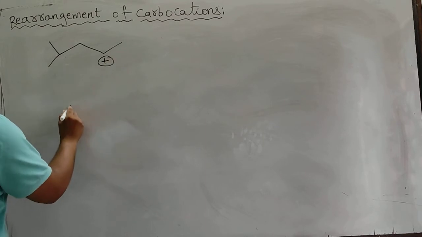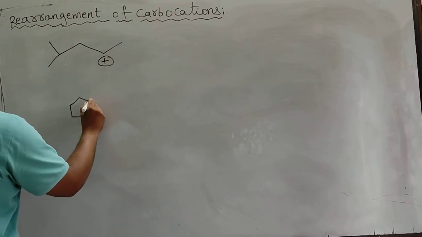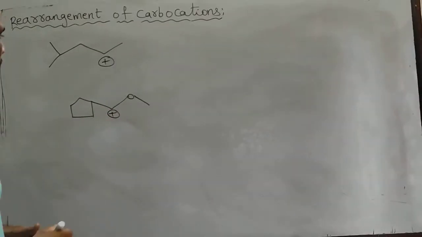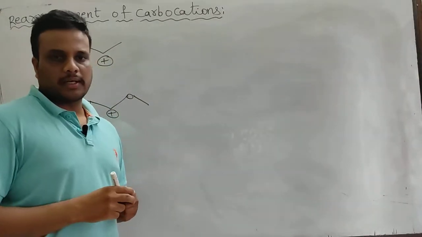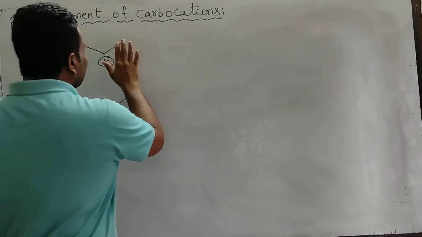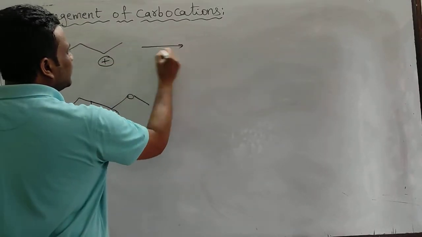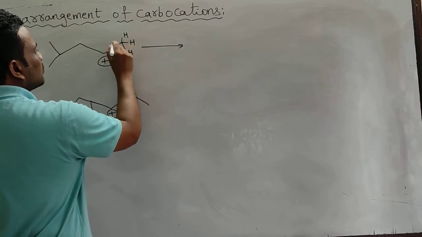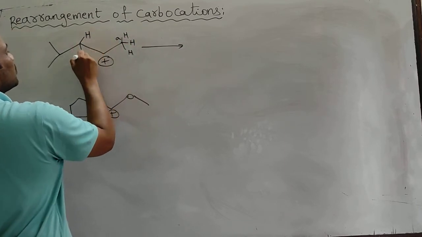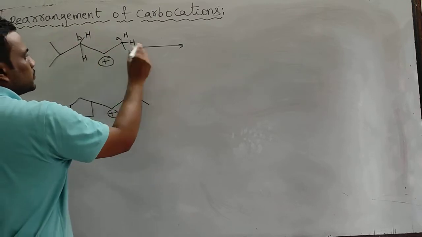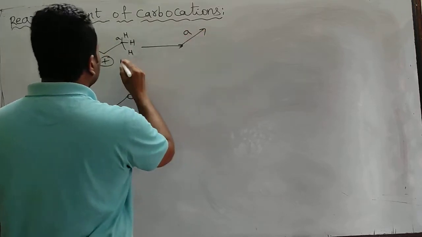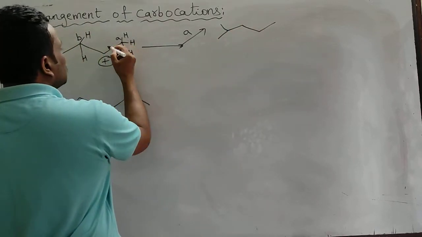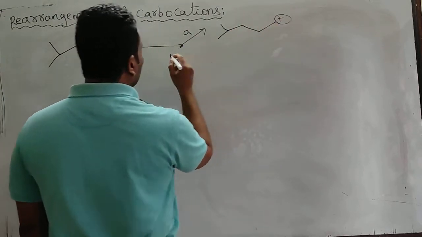This is a carbocation. This is another carbocation. Okay. Suppose in a chemical reaction you got this carbocation. Then is any rearrangement possible here? Let's see. I want to shift this hydrogen. Okay, this one. This is A type and this is B type. In A type rearrangement I am doing a 1,2 hydride shift. Okay, this hydrogen will go there and a positive charge will be formed here.